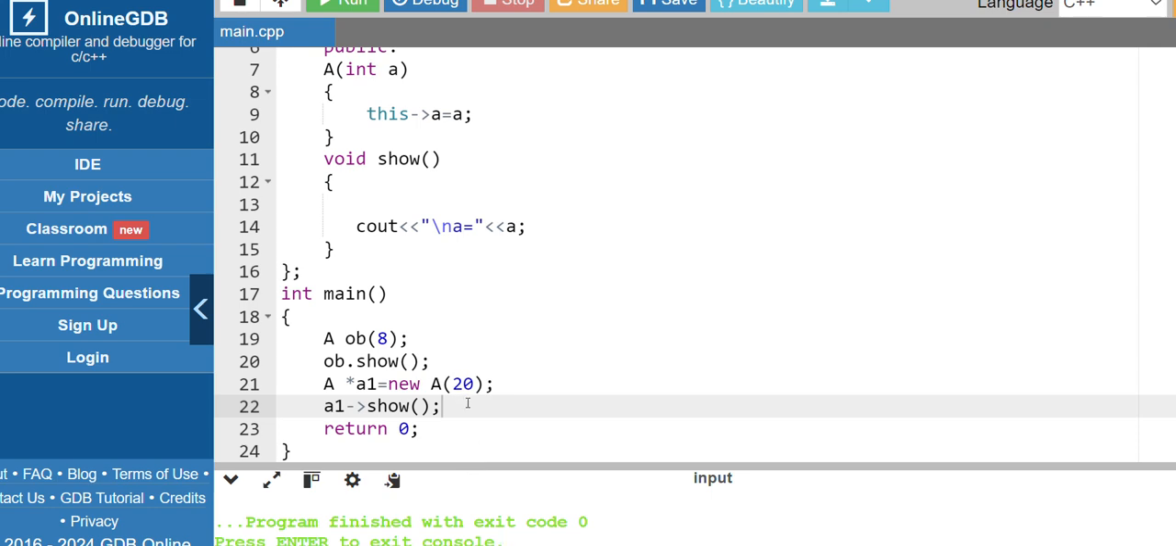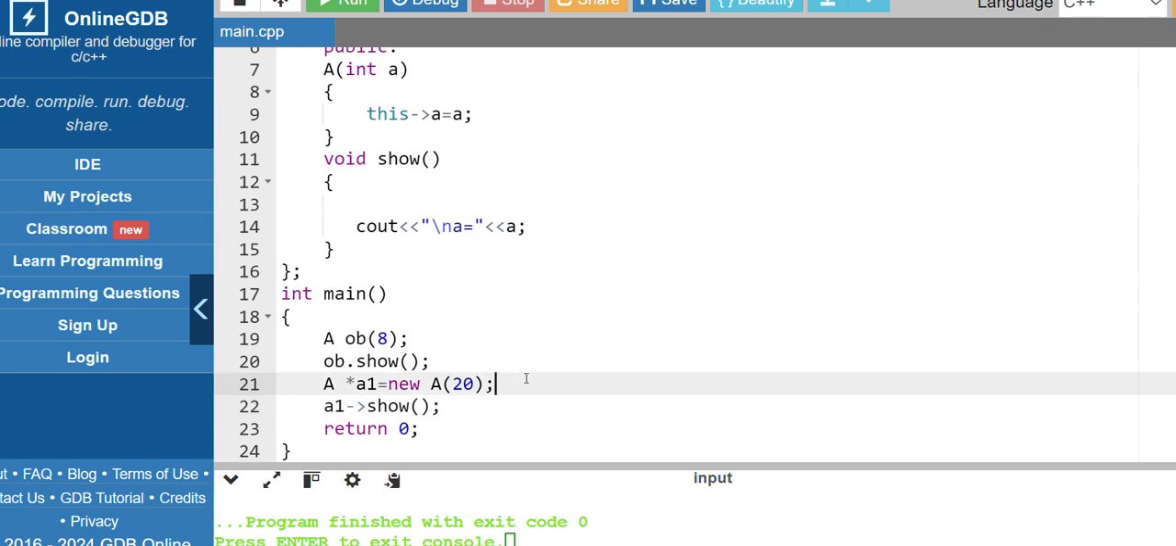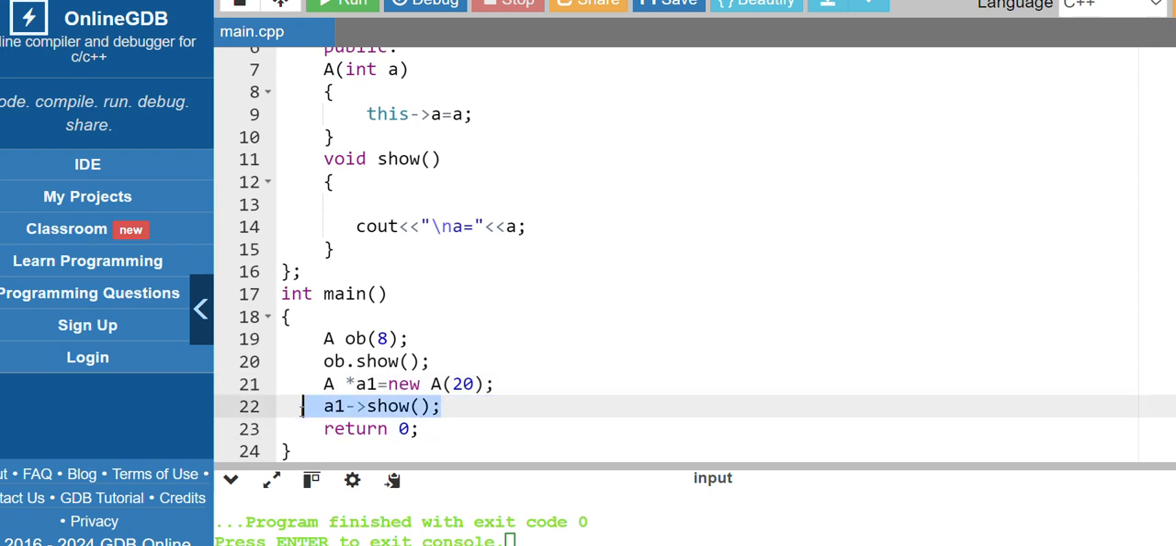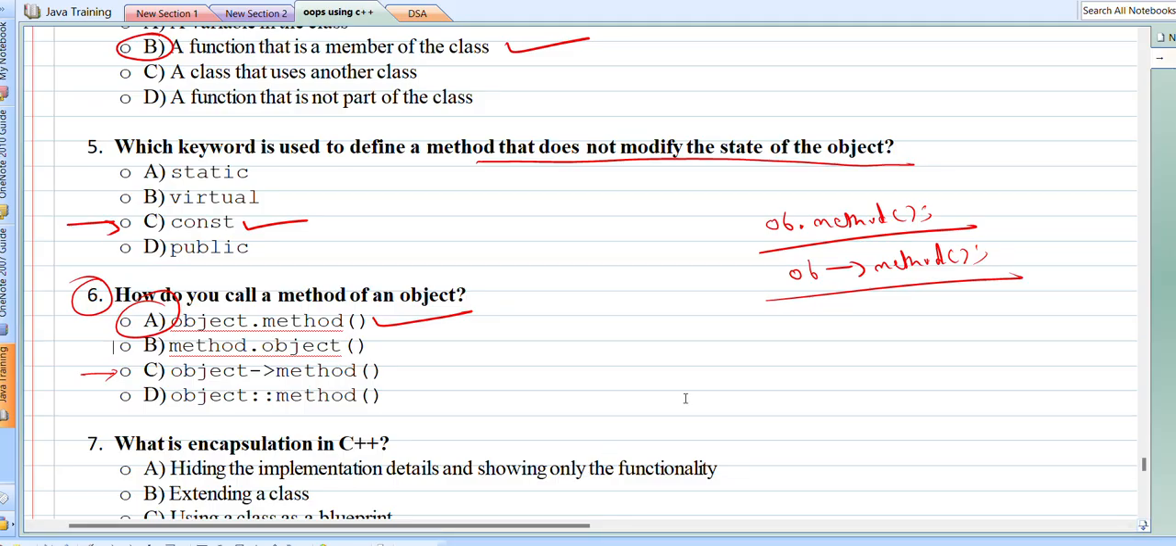So what I am trying to convey to you, if we are using the object directly, we will access its member variables and functions, public variables and functions, using the dot operator, right? But if we are using a pointer to the object, then we'll access the members using the arrow operator. So I hope you now understood. So the correct answer of how do you call a method of an object, if we have an object, we will call it using dot, and if we are having a pointer to the object, we can use option C.